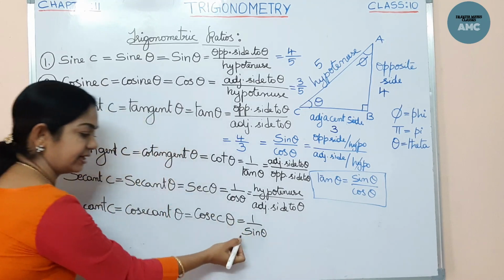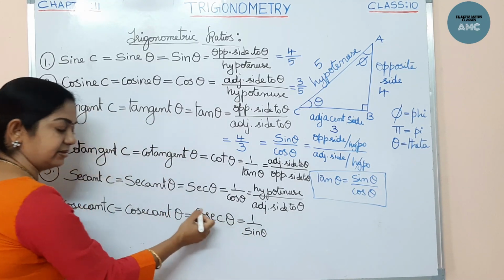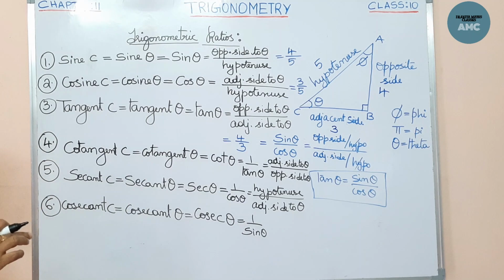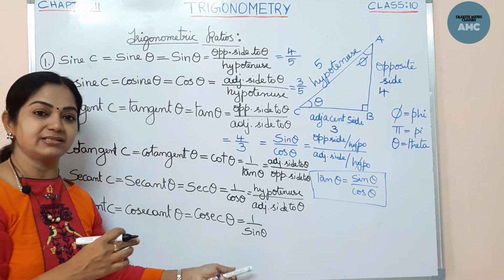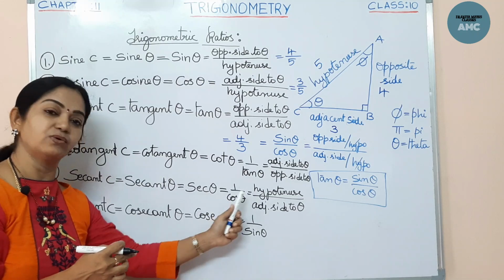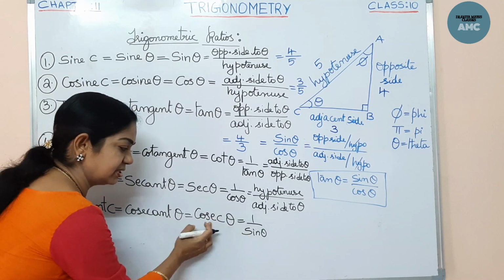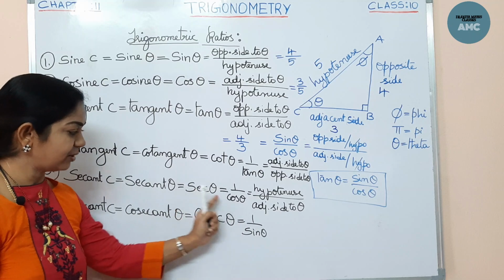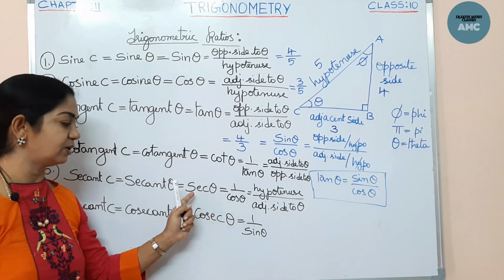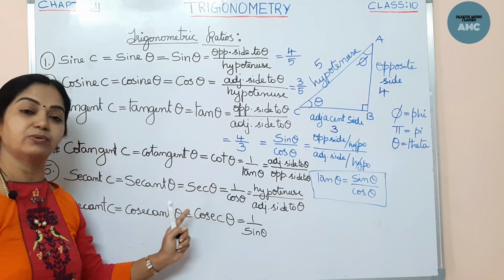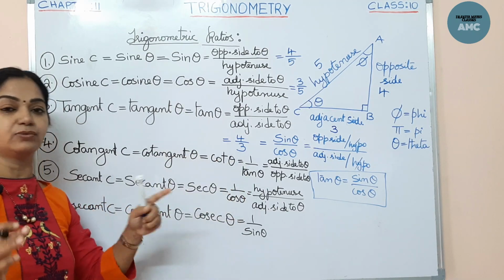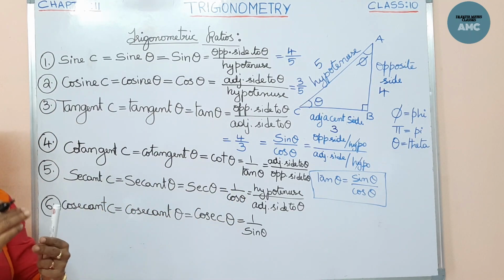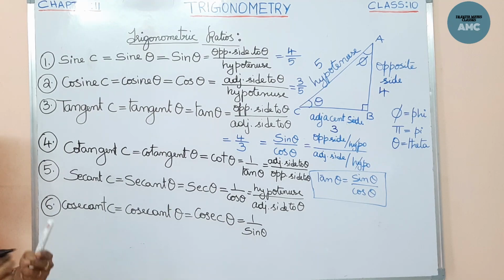Or if you interchange it, cosecant is equal to 1 by sin, and sin is equal to 1 by cosecant. You can interchange these two. Likewise, 1 by secant is equal to cos, 1 by cos is equal to secant, 1 by cot is equal to tan, 1 by tan is equal to cot. That means vice versa, they are the reciprocals of each other.